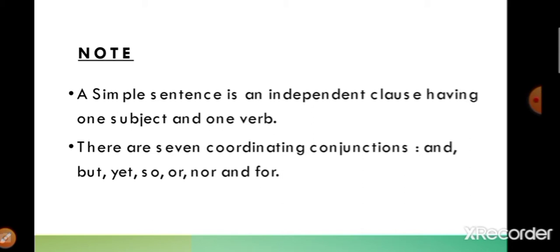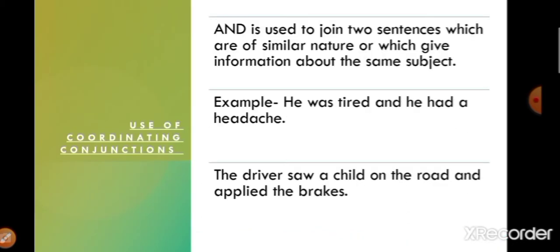A simple sentence is an independent clause that has one subject and one verb. Usually in compound sentences, a comma is placed before the conjunction to separate the two clauses. Both clauses are of equal importance in a compound sentence. We will be looking at various uses of coordinating conjunctions while writing a compound sentence. First of all, the use of the coordinating conjunction and.